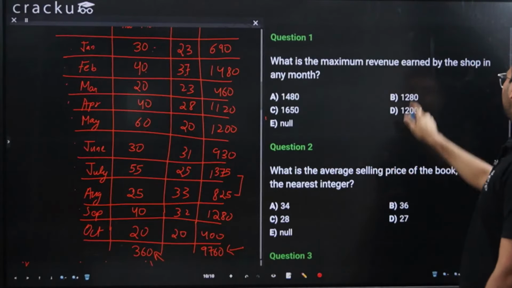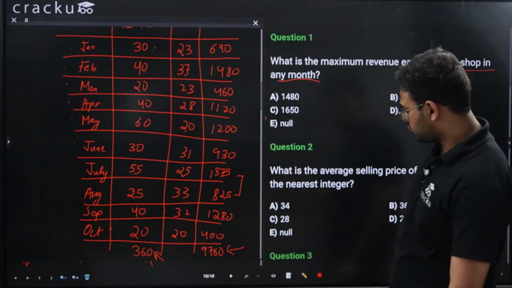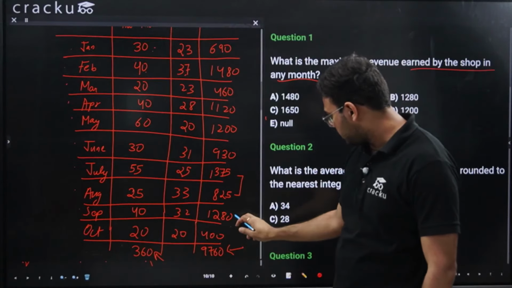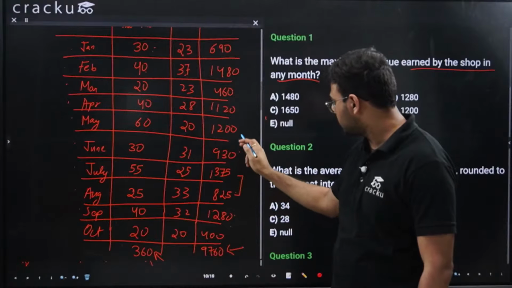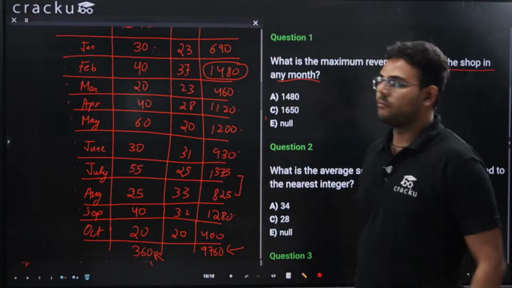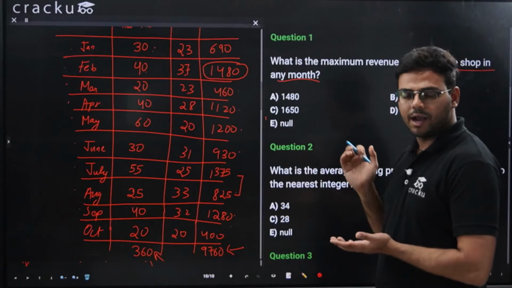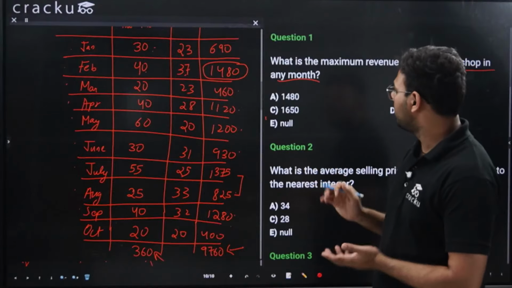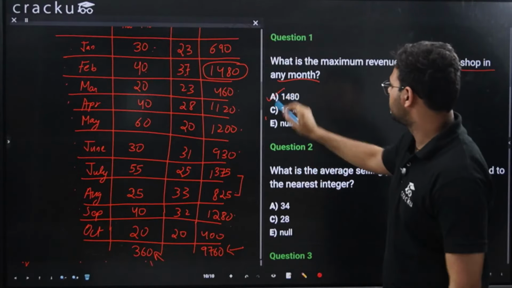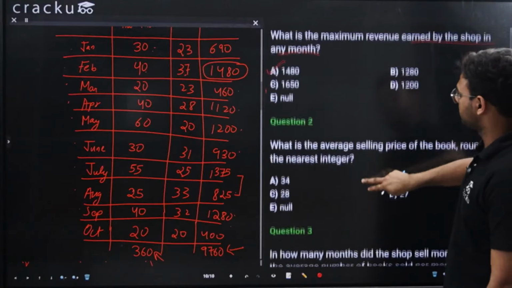What is the maximum revenue earned by the shop in any month? So these are 400, 1280, 825, 1375, 930, 1200, 1120, 460. So this is the maximum revenue. The maximum revenue earned by the shop in any month is 1480. So option A is the correct answer.